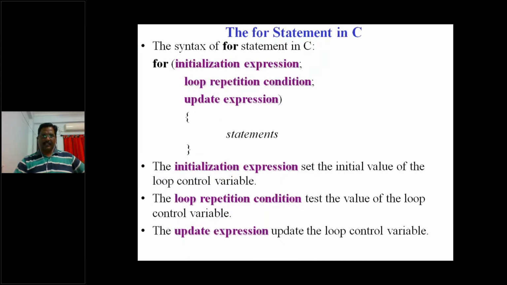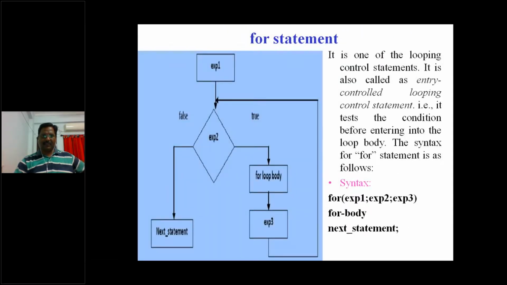Then the next one here is the for statement. Let us see how the for statement is executed. First initialization happens, i is equal to 0. It is divided into 3 parts. The first one is initialization, the next one is condition, and the third one is increment or decrement operations. Then it will go with the body. The first is initialization, i is equal to 0. The next one is checking that condition, so i is less than or equal to some n value, whatever it is.